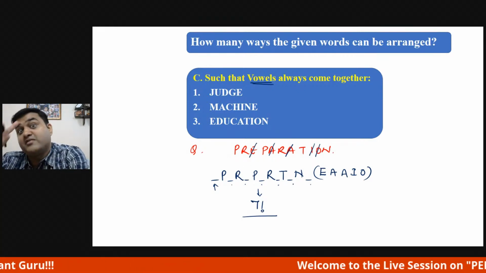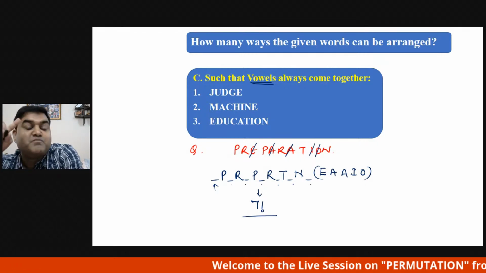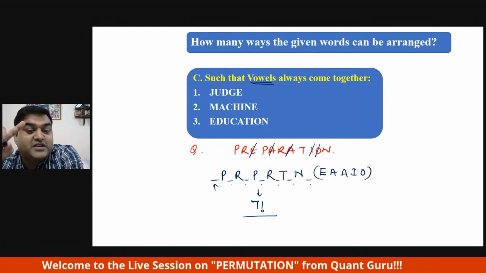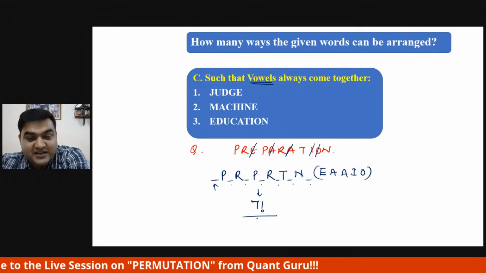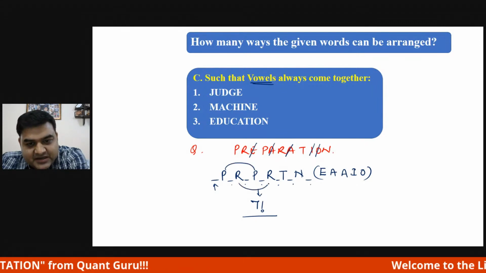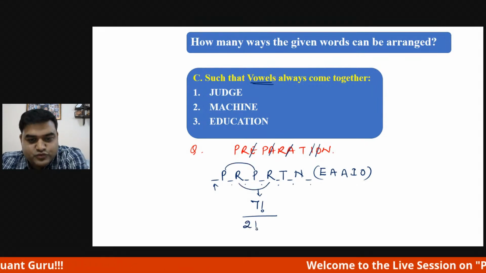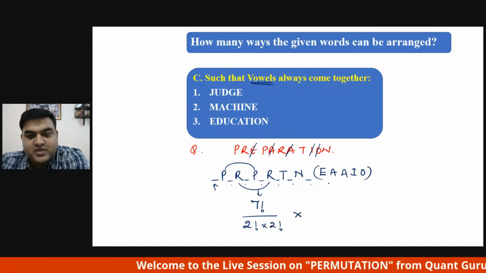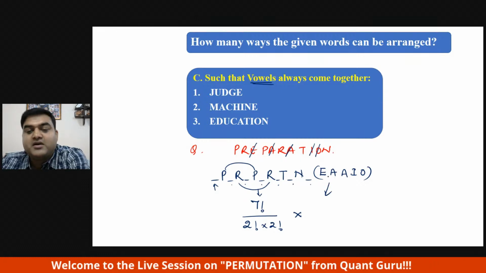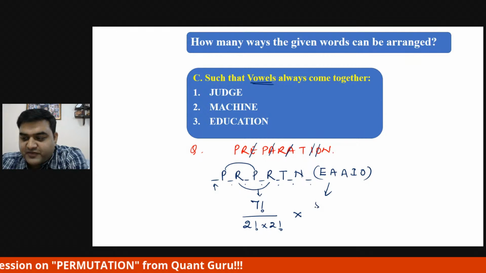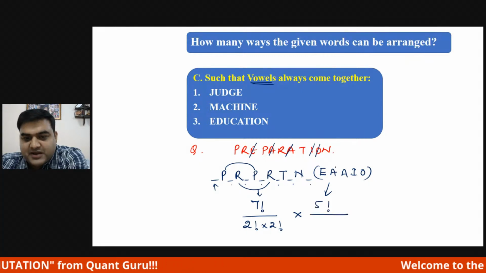If you remember type A and type B, when repetition was there, that was type B. What did we do? We divided by the repetitions. P is repeated, R is repeated, so we can write 2 factorial into 2 factorial. Is this part okay? Now, for the vowels, how many are there? 1, 2, 3, 4, 5. So 5 factorial, and divided by how many repetitions are there?